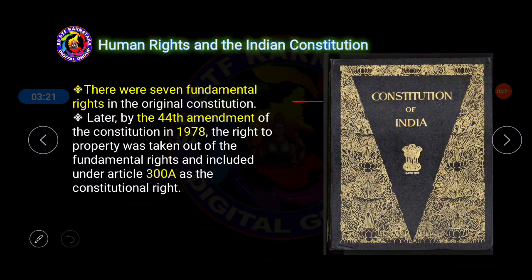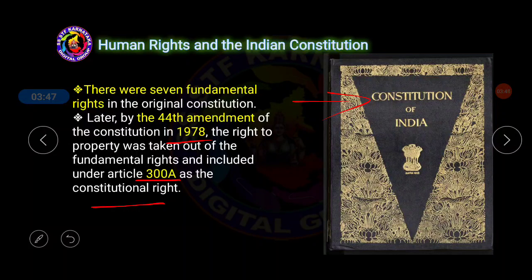Next, this is a picture of the Indian Constitution, and there were 7 fundamental rights in the original Constitution. But later, by the 44th Constitutional Amendment of 1978, the right to property was taken out of the fundamental rights, and it has now been made a constitutional right. Remember, it is included in Article 300 clause A.